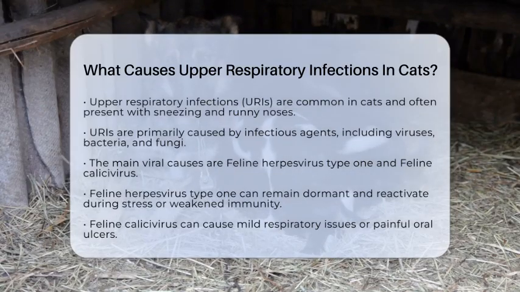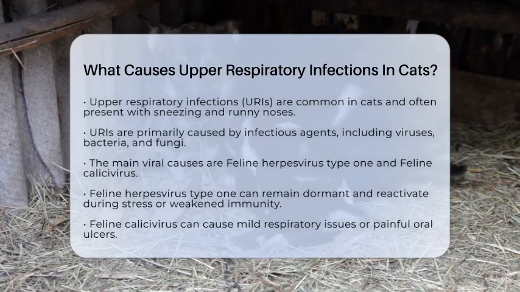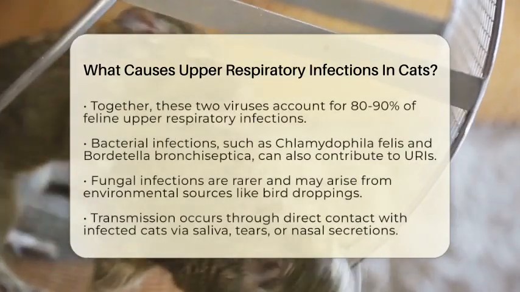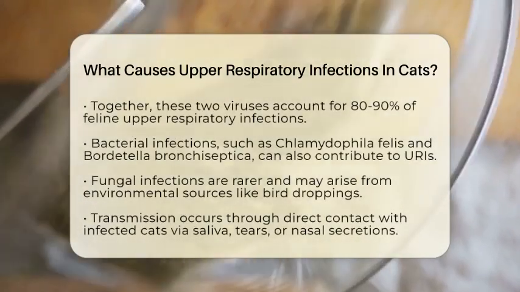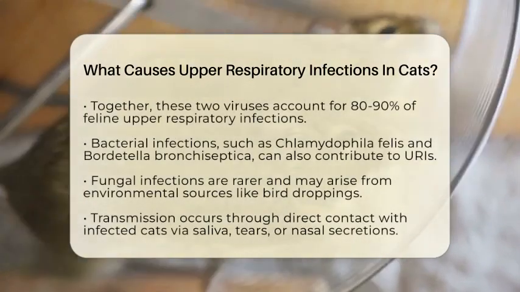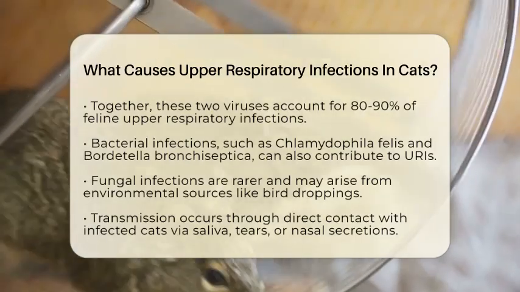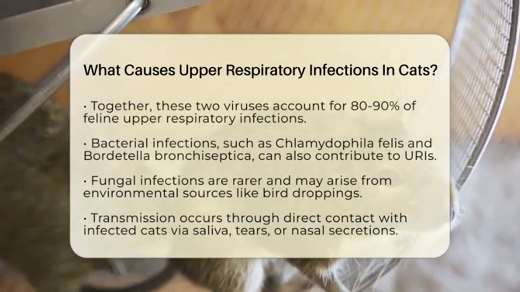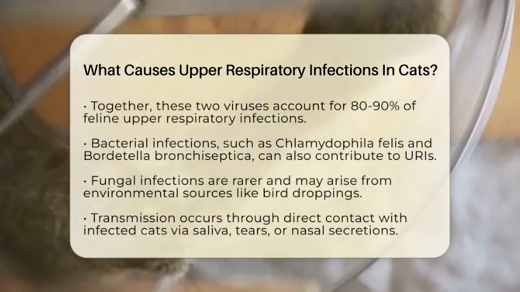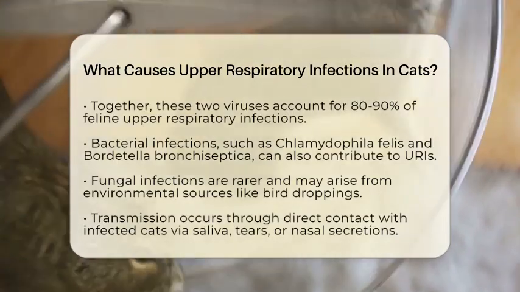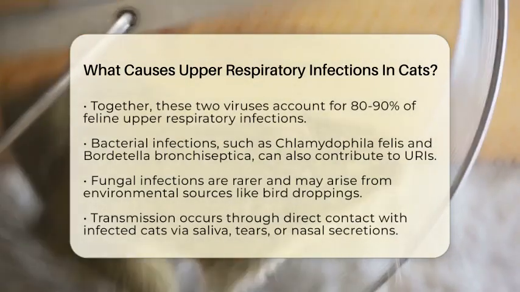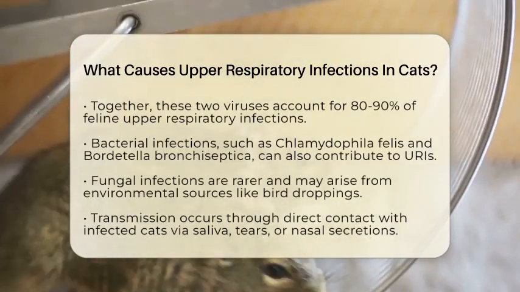Feline herpes virus type 1 is also known as feline viral rhinotracheitis. This virus can stay dormant in your cat and may reactivate during times of stress or when the immune system is weakened. It can lead to recurring symptoms, which can be frustrating for both you and your pet. Feline calicivirus can cause a range of symptoms, from mild respiratory illness to painful oral ulcers. Together, these two viruses are responsible for about 80 to 90% of feline upper respiratory infections.